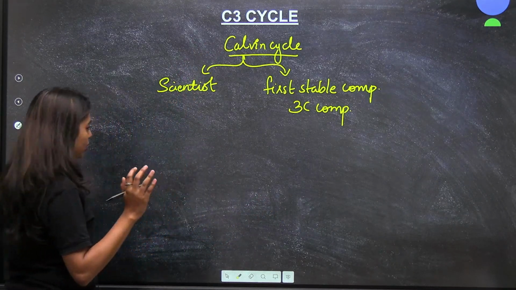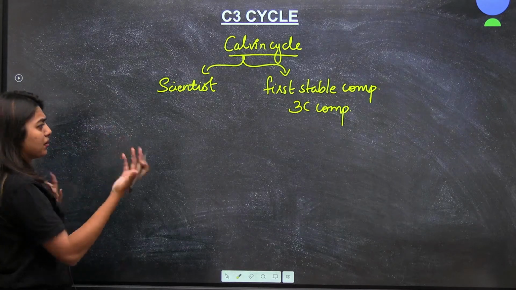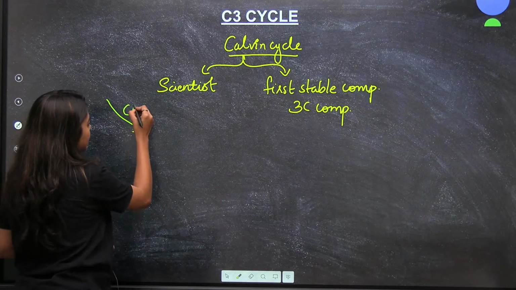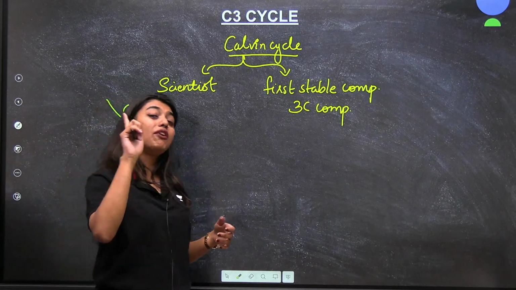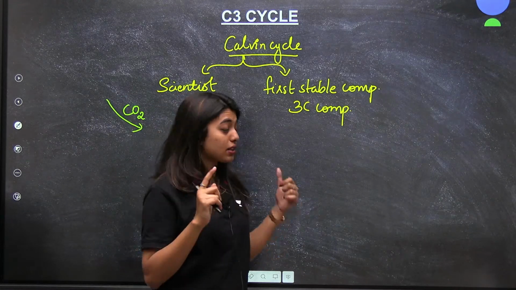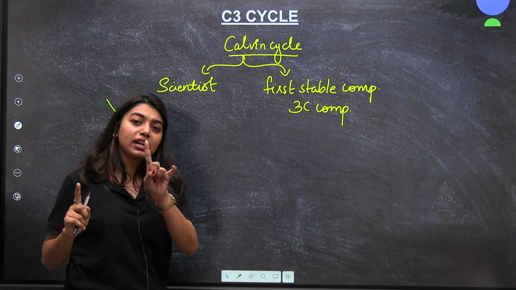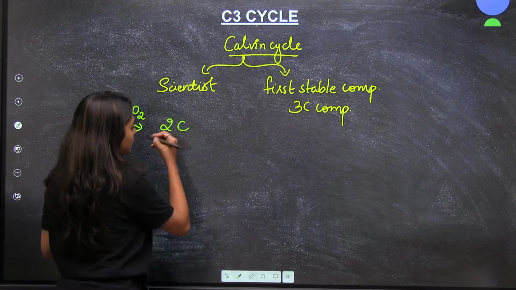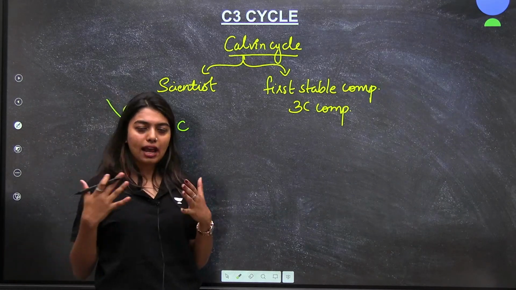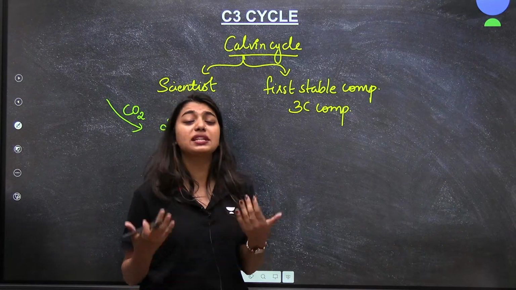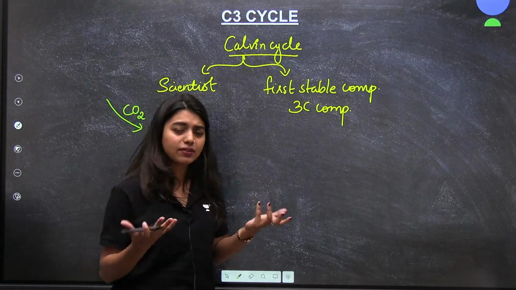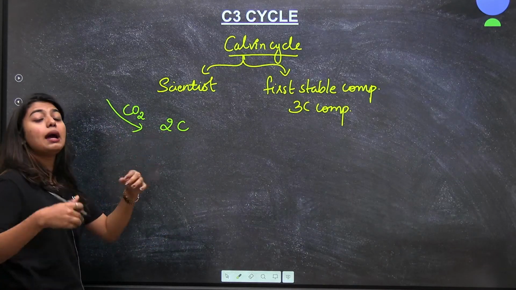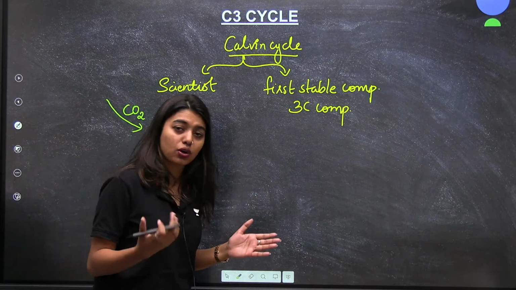Now, a lot of people came up with a lot of understanding. They thought carbon dioxide has to be accepted from the atmosphere. If one carbon dioxide has to be accepted, carbon dioxide has one carbon, correct? Now if I have to accept a 1-carbon compound, the acceptor should be a 2-carbon compound. Agreed, all of you? But that was wrong. How did they prove it?